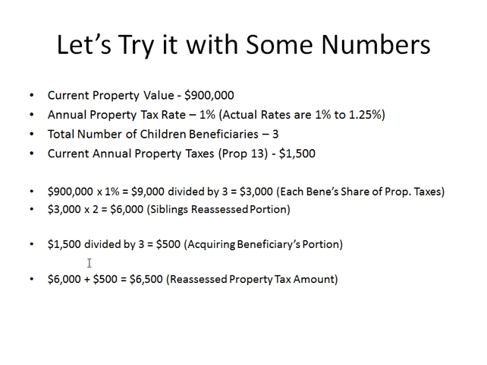And then the portion that's not going to be reassessed, 1,500 divided by 3 equals 500. So 500 is going to be the acquiring beneficiaries portion. So we take the $6,000, which is the siblings reassessed portion, plus the $500, which is the acquiring beneficiaries portion. So the reassessed property tax amount will be $6,500.